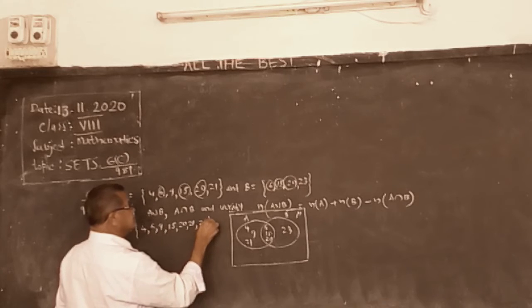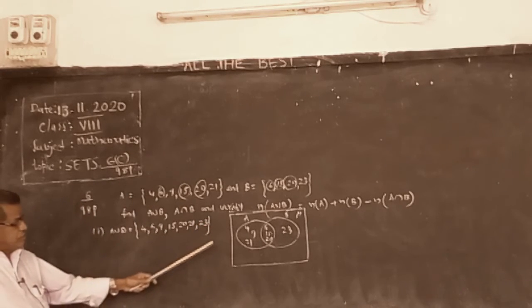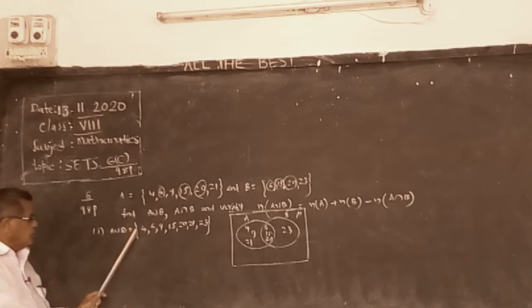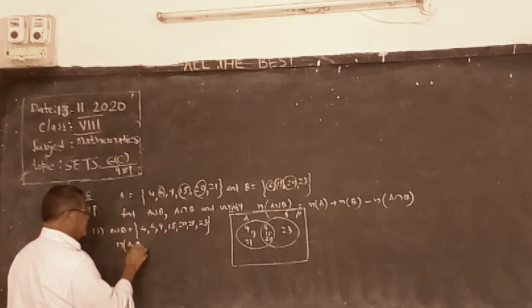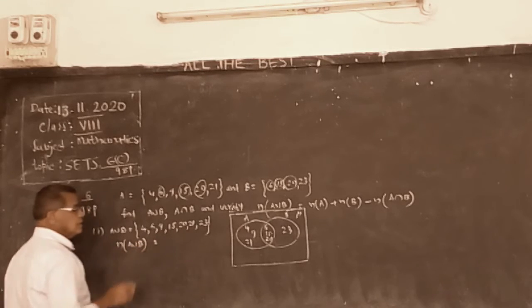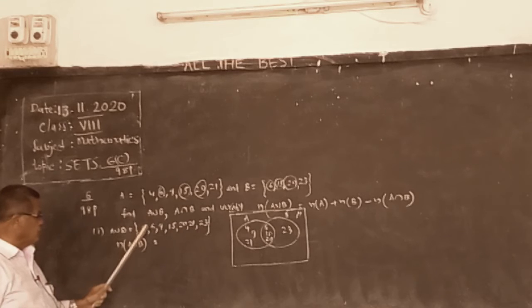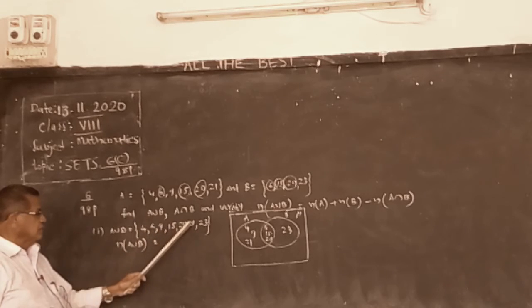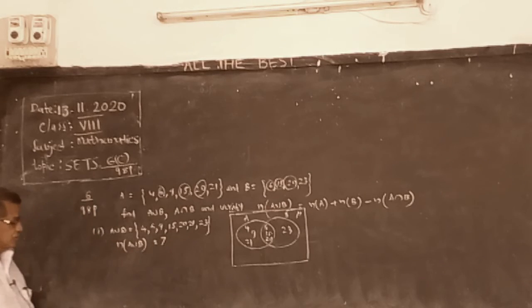This is A union B. Now count n of A union B, the number of elements in A union B: 1, 2, 3, 4, 5, 6, 7. So it is 7.